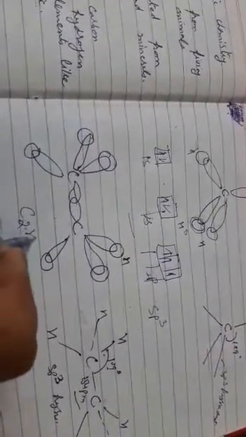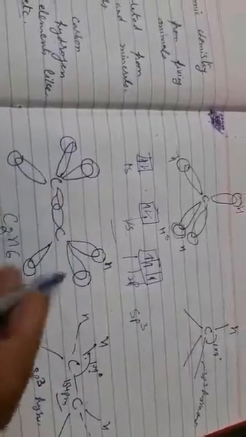Like ethane. Ethane means 2 carbon atoms and 6 hydrogens. The formula is C2H6. In this case the s orbital from the hydrogen is involved. And there is a carbon-carbon bond, and the bond angle between carbon and hydrogen is 109 degrees, and it is also sp3 hybridized. The 2 carbons are attached.